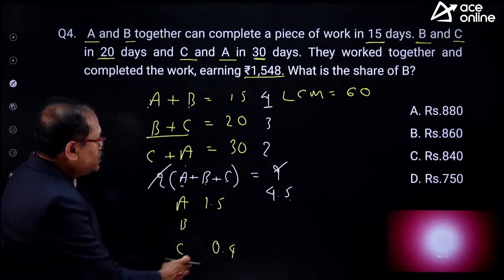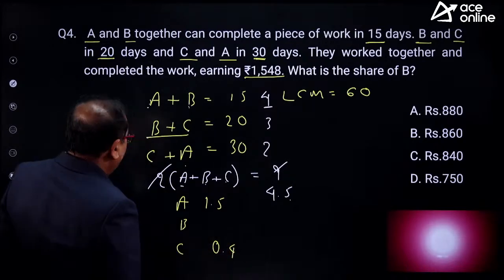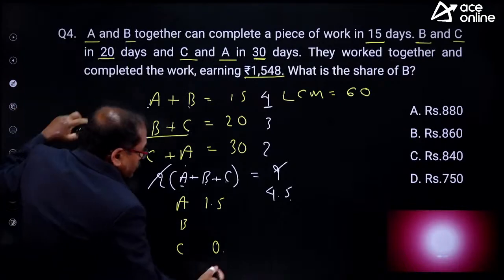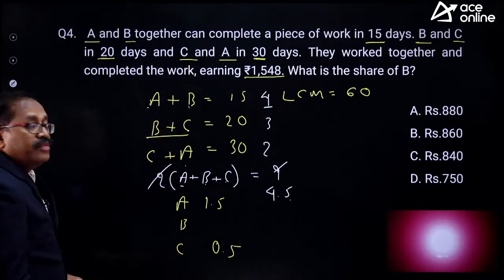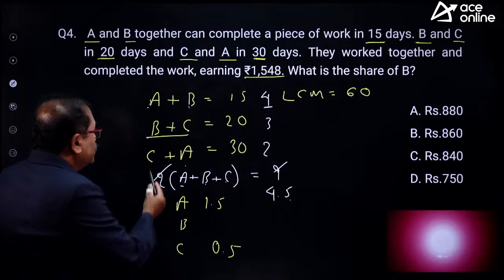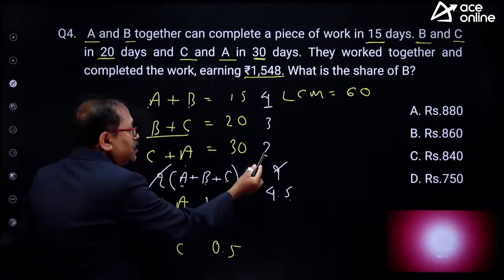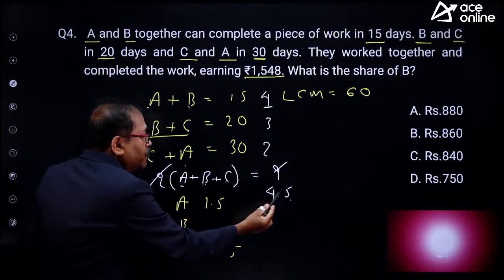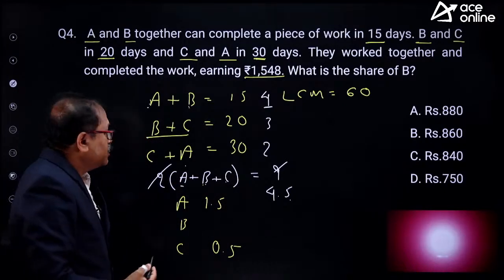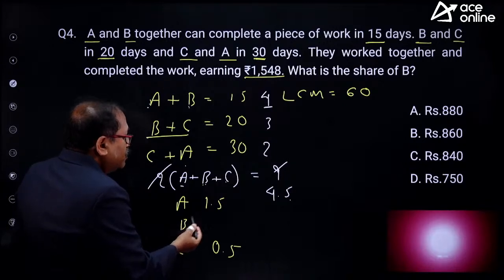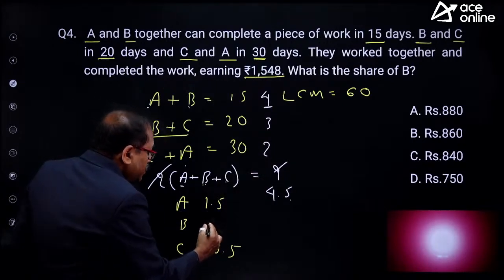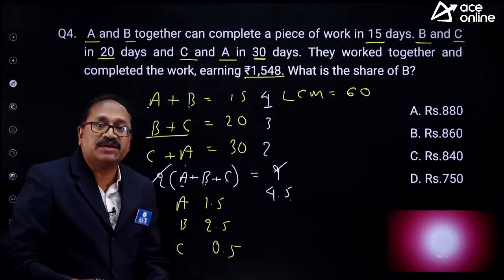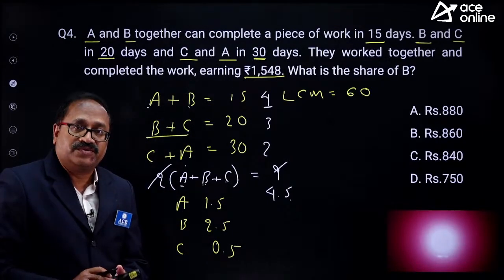Okay, is it 0.5? Not 0.4, it is 0.5. Okay, fine. And B completes per day how many units? So here I see that C and A together 2 units. And when B is included 4.5 units, that means B alone 4.5 minus 2, that is 2.5 units. So this is their efficiency ratio, that will be the wages ratio.